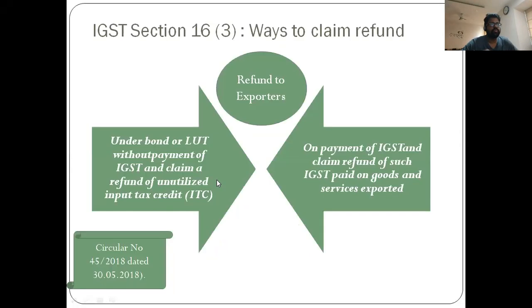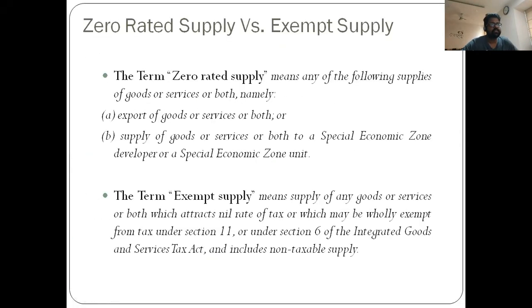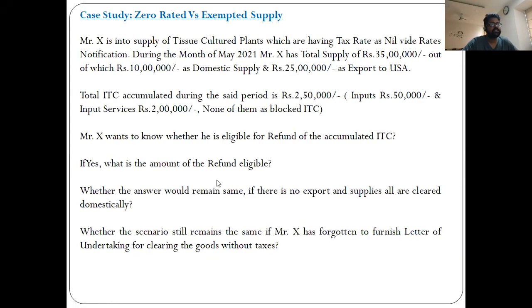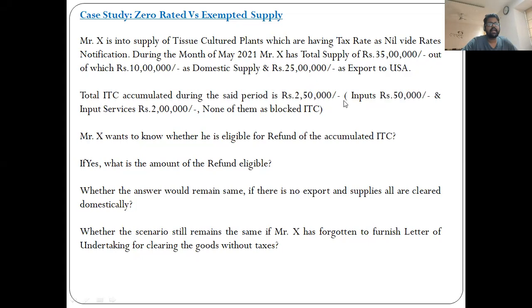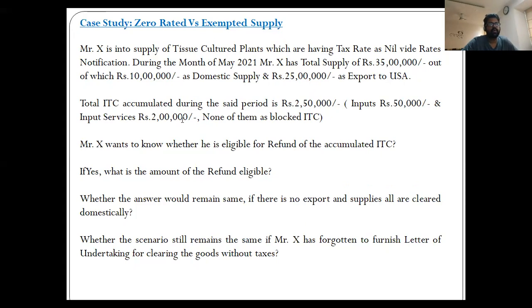So to give the answers to the questions asked, Mr. X wants to know whether the refund of accumulated ITC can be claimed. The answer is yes. Though it is exempted, the answer is yes. If yes, what is the amount? The amount of ITC, 2,50,000 entirely, because it consists of 50,000 inputs and 2 lakh input services. No restriction, no bar, no blocked credit.